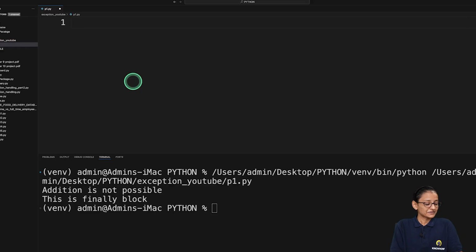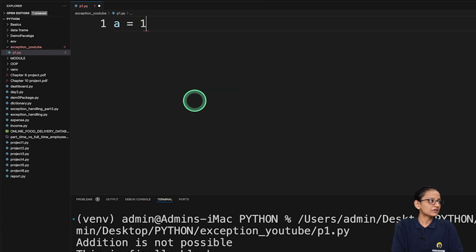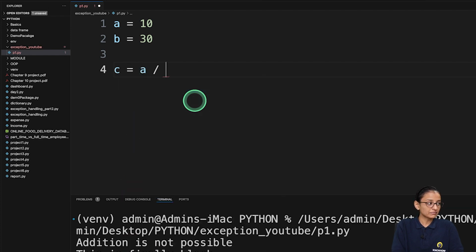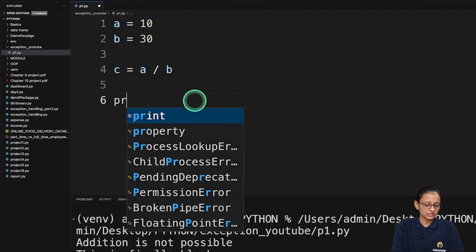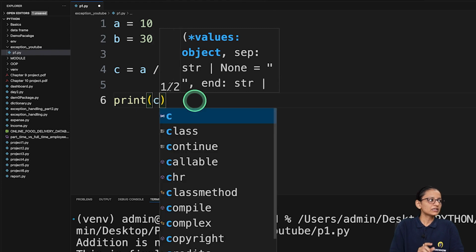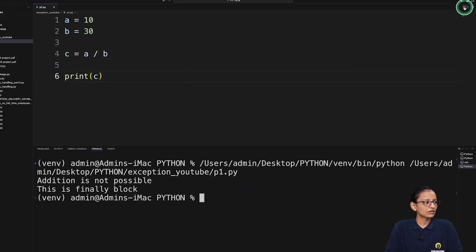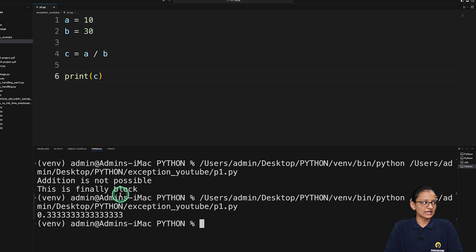So let's write it. I am taking two numbers, A equal to 10, B equal to 20. You can take input from the user, and here I am writing C equal to A divided by B and printing the answer C. So here I have written code which does not take care of exceptions. So let me write it and execute it. Here it is generating an answer. Why? Because the A and B values are valid.